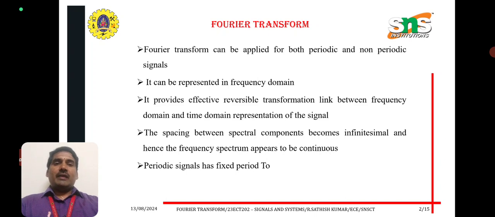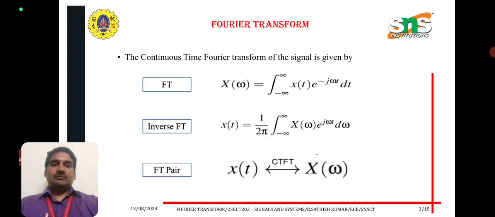Fourier transform can be applied for both periodic and non-periodic signals. It can be represented in frequency domain. It provides an effective reversible transformation link between the frequency domain and the time domain representation of the signal. The spacing between the spectral components becomes infinitesimal and hence the frequency spectrum appears to be continuous. Periodic signal has a fixed period of T0.